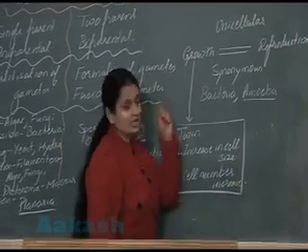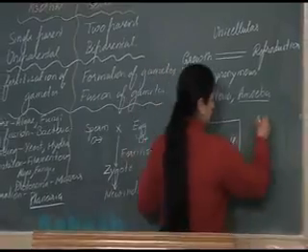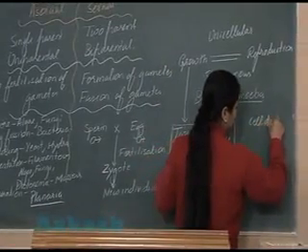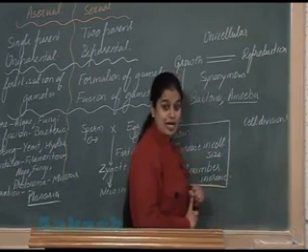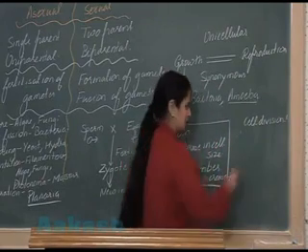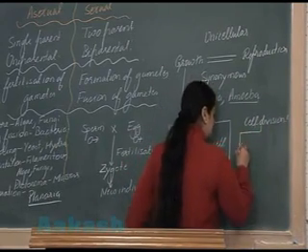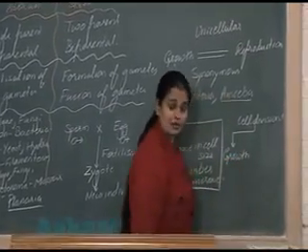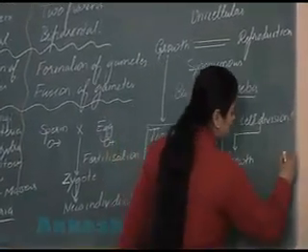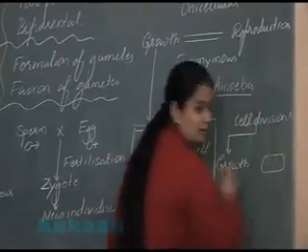Now in a unicellular organism, when cell division occurs, it means it is resulting in growth, right? But these organisms are unicellular.